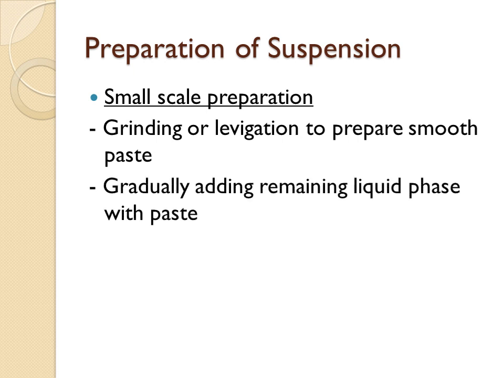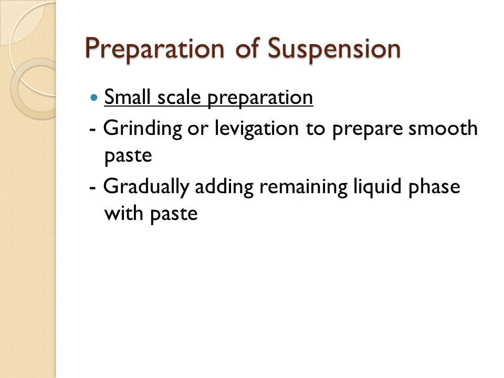Next step, the prepared smooth paste we gradually add into the remaining liquid phase. That remaining liquid phase contains the continuous phase liquid, the volume that remains to be added, other stabilizing agents, flavors, sweetening agents, or whatever other desired excipients need to be added, all dissolved into the continuous phase.